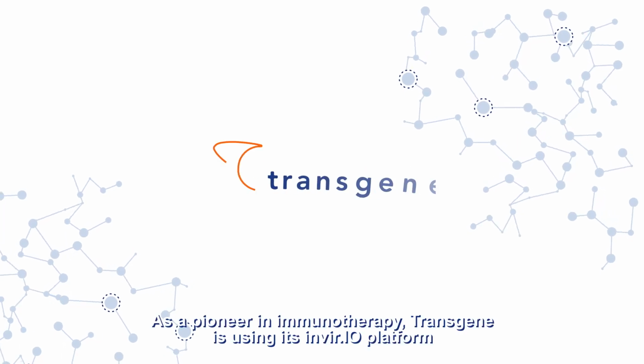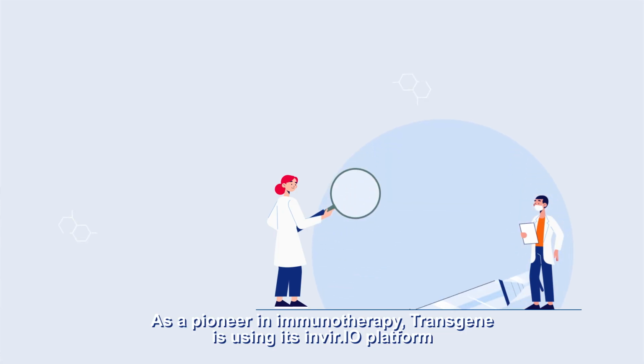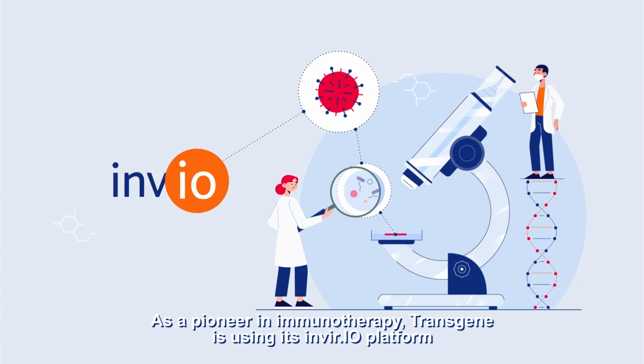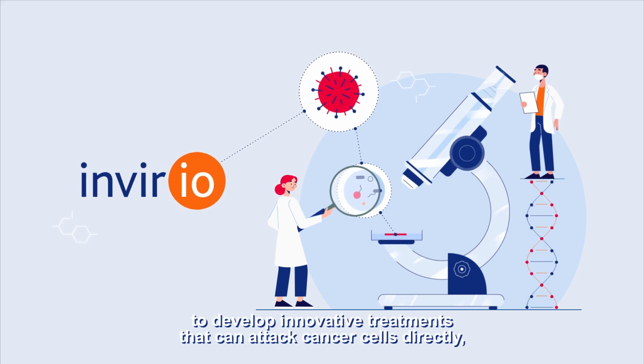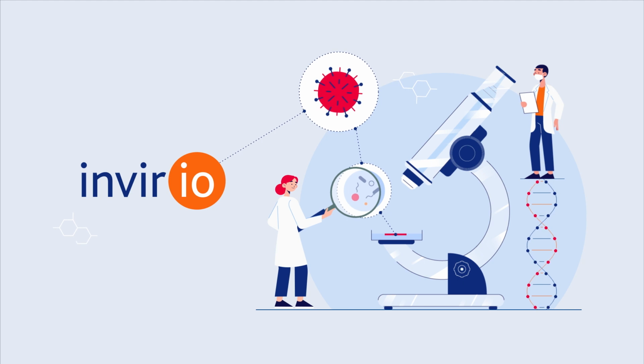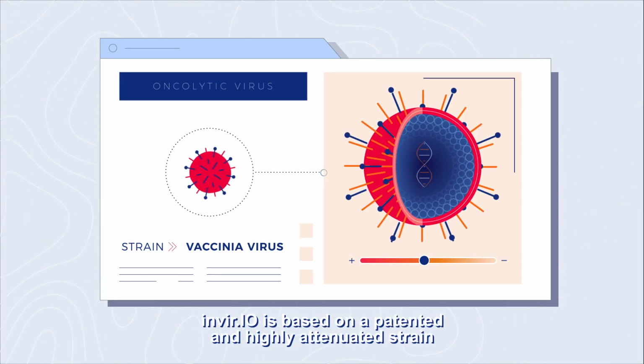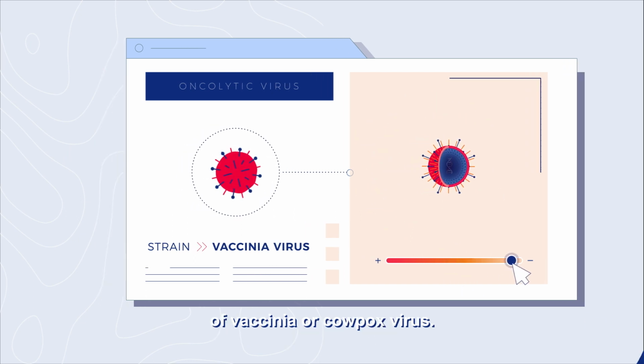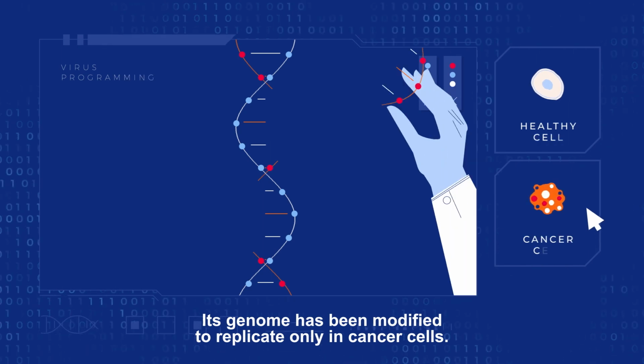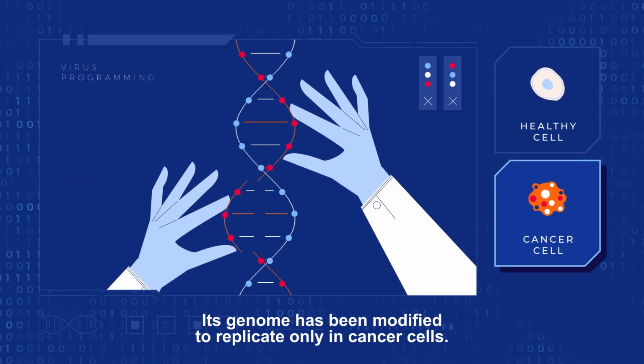As a pioneer in immunotherapy, Transgene is using its InVir.io platform to develop innovative treatments that can attack cancer cells directly: oncolytic viruses. InVir.io is based on a patented and highly attenuated strain of vaccinia or cowpox virus. Its genome has been modified to replicate only in cancer cells.